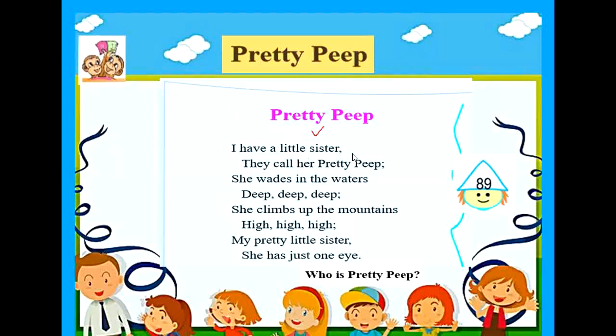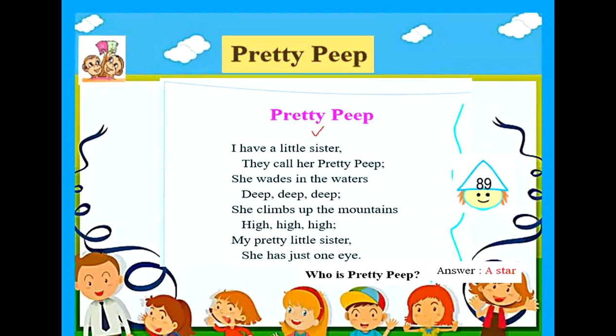I had a little sister, they called her Pretty Peep. She wades in the waters deep, deep, deep. She climbs up the mountains high, high, high. My pretty little sister, she has just one eye. Who is Pretty Peep? Here, Pretty Peep is a star.